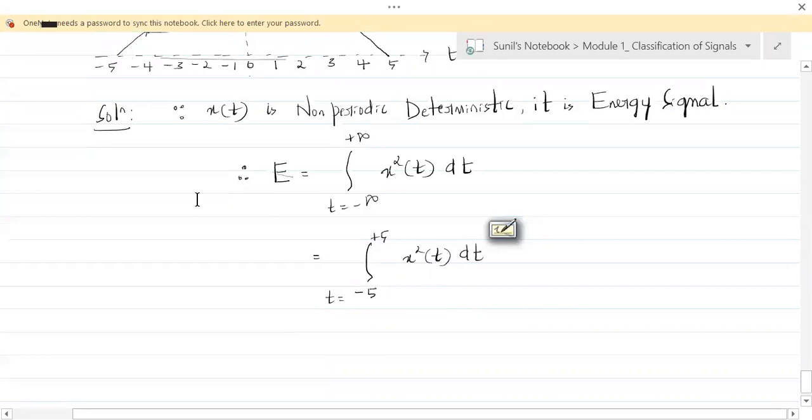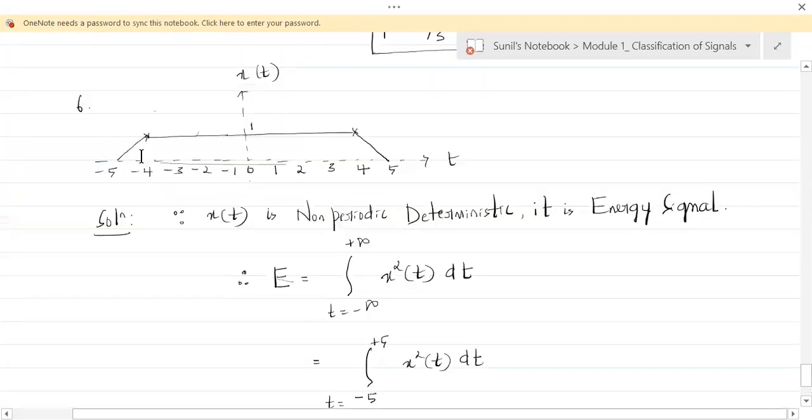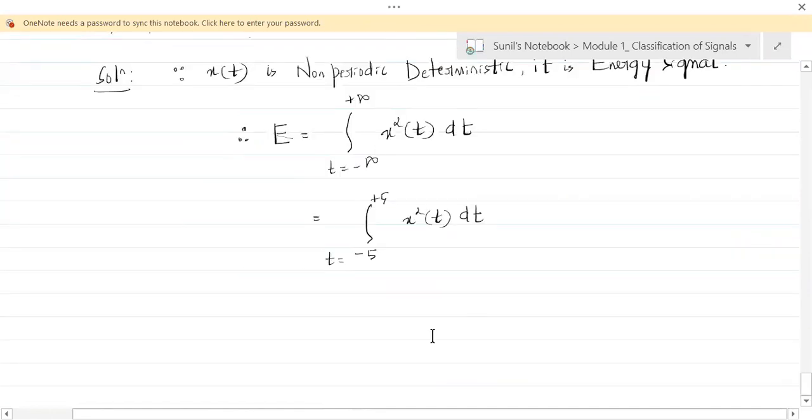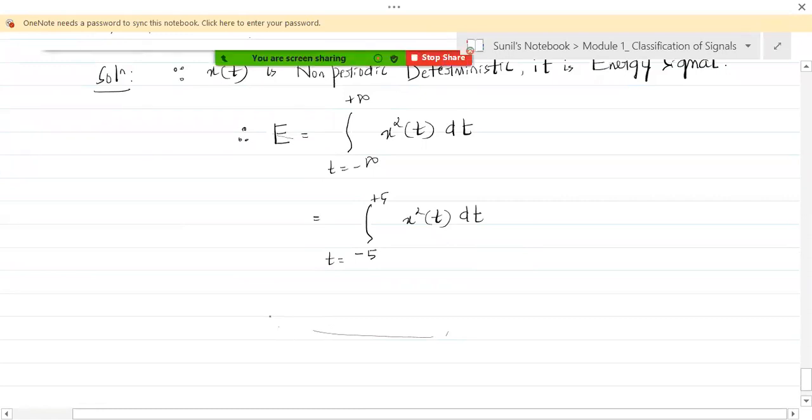Why three parts? From -5 to -4, it is one equation. From -4 to 4, it is one. From 4 to 5, it is another equation. So we need to split this into three parts. Okay. So let's take that now.